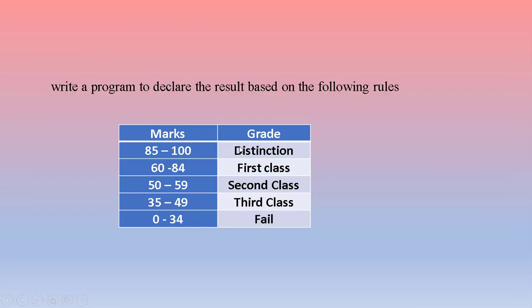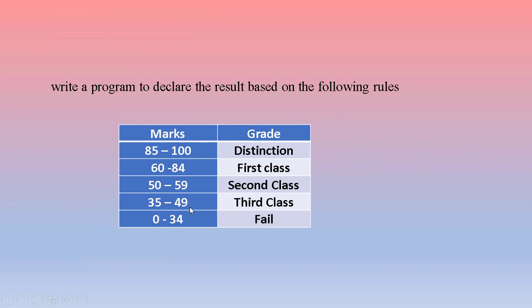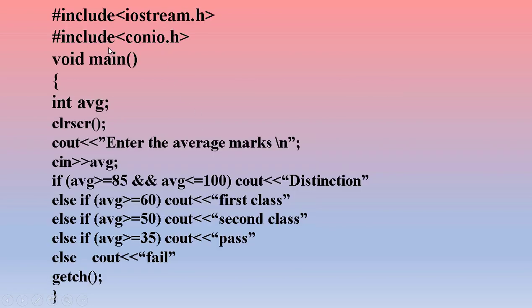So we studied the program over here. It is a program to find out from the marks whether the student secured distinction, first class, second class, pass or fail, based on the conditions. We will be writing the program. Here we have 2 header files, iostream and conio.h, and then we have the average marks. If the condition is true, we'll print distinction, otherwise we'll check the next condition. If this condition is true, first class. If this condition is true, second class. If this condition is true, pass. If none of the conditions is true, we will print fail, and then we'll stop the process.